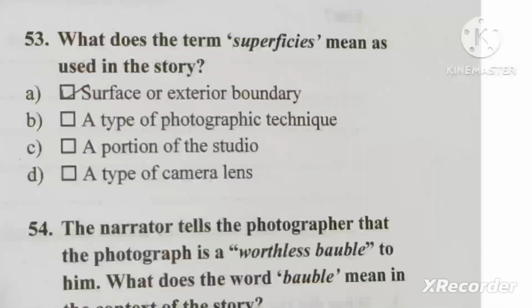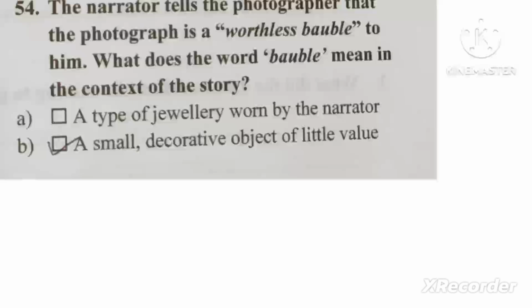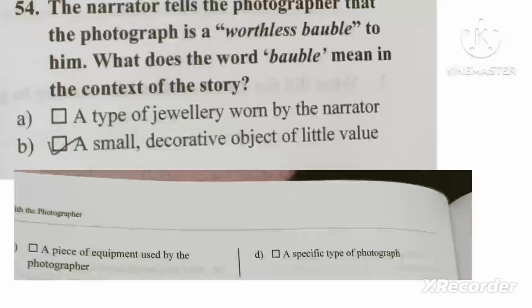Next question is, what does the term superficies mean as used in the story? So answer is surface or exterior boundary. The outward boundary is the meaning of superficies. A will be the answer. The next question is, the narrator tells the photographer that the photograph is a worthless bauble to him. What does the word bauble mean? As I told you earlier also, a small decorative object of little value, inexpensive jewelry is the real meaning. So here it is given as a small decorative object of little value.